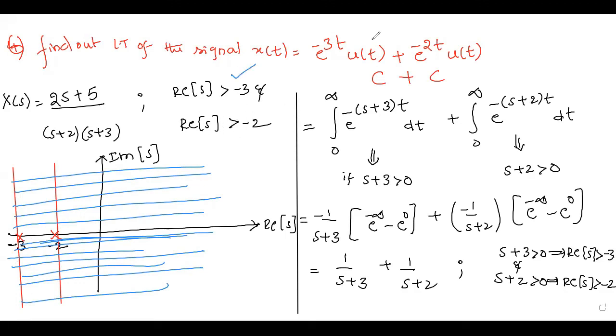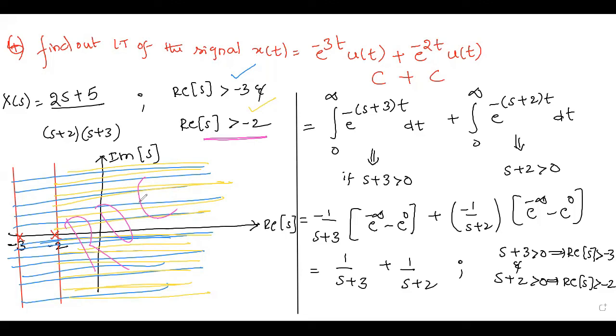Real part of S greater than -2. Greater than -2 means from here onwards. Then what is a common ROC we have? There is a common ROC. This is the common ROC what we have. So here, real part of S greater than -2 is the common ROC for the given signal.